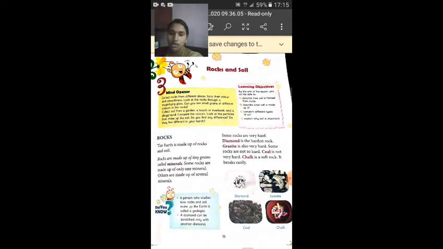Some rocks are made up of only one mineral, others are made up of several minerals.